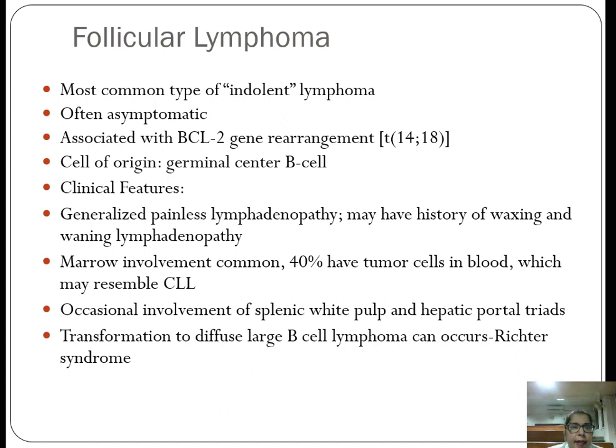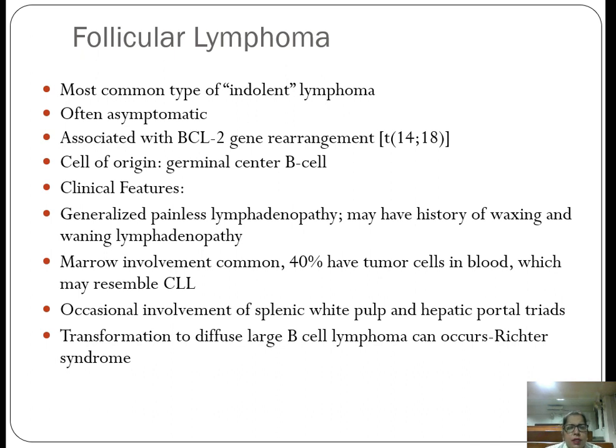Now coming to the second entity, that is the follicular lymphomas. As the name indicates, it arises from the germinal center B cells. These are indolent lymphomas and are asymptomatic. These are associated with the BCL2 gene rearrangement with translocation 14 and 18. Clinical features: the patient presents with generalized painless lymphadenopathy, and may have a history of waxing and waning lymphadenopathy. That means the patient will complain that lymphadenopathy was present for 15-20 days or 1 month and suddenly it started decreasing in size. Then again after some months it has increased.